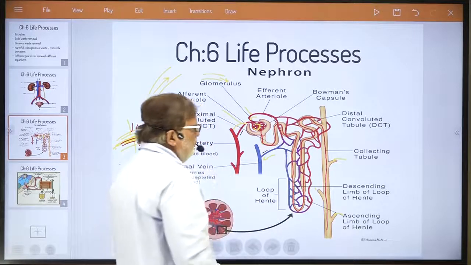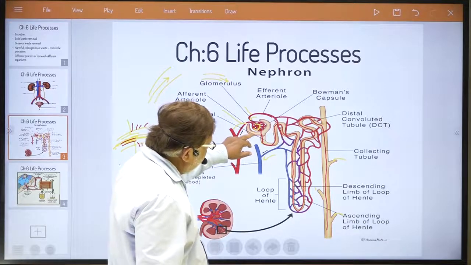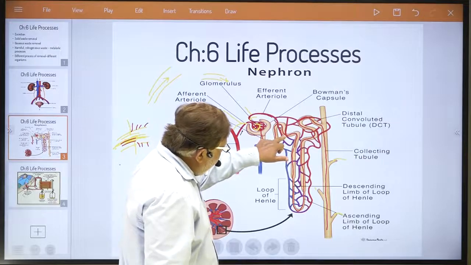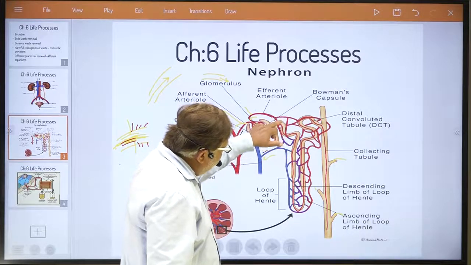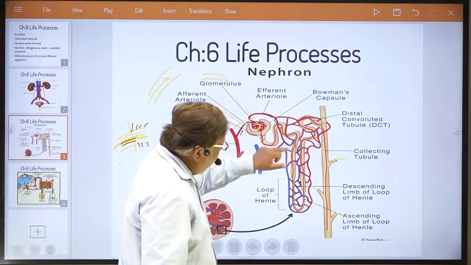So actually, as urine is separated and travels here, at the junction point blood is flowing in this, and urine is flowing in this.